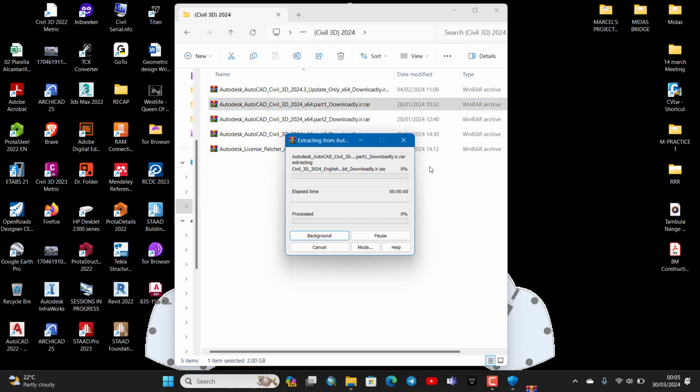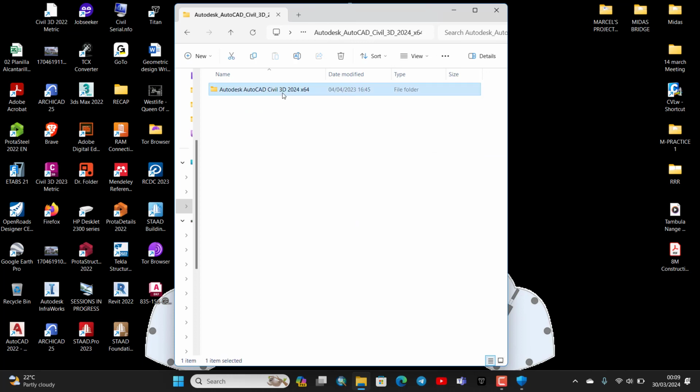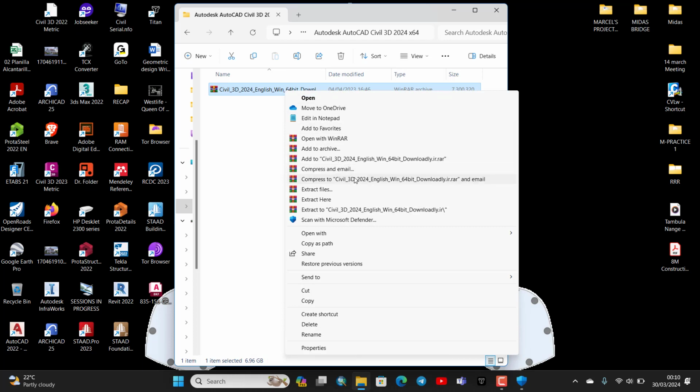to that same folder. You get the folder appearing down here. Leave it to extract. After it has finished extracting, you're going to get this folder. Open it. After opening it, you will see again the file has been zipped. Get this file, right click on it, and still extract